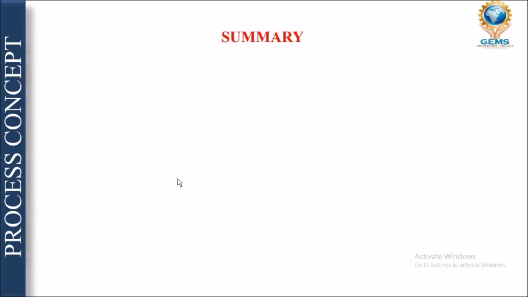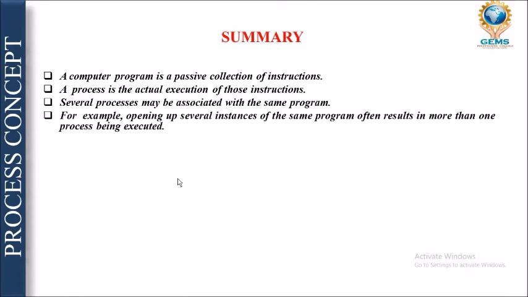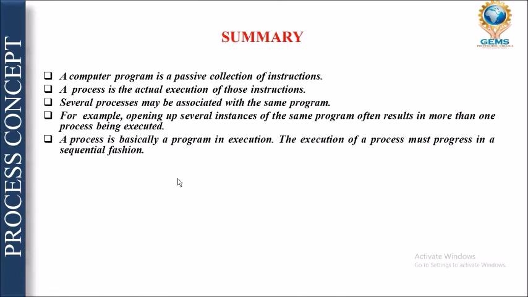Okay, so let's come to the summary part. Whatever we have studied till now: a computer program is a passive collection of instructions, and the process is the actual execution of those instructions. Several processes may be associated with the same program. For example, opening several instances of the same program often results in more than one process being executed. These are all points we have already covered in our previous lecture.